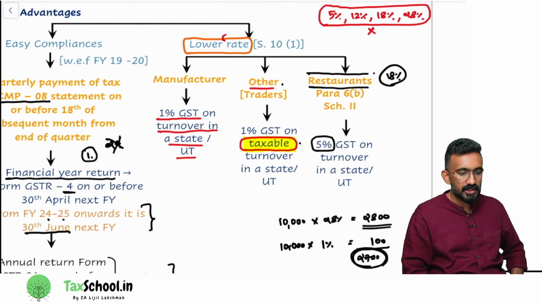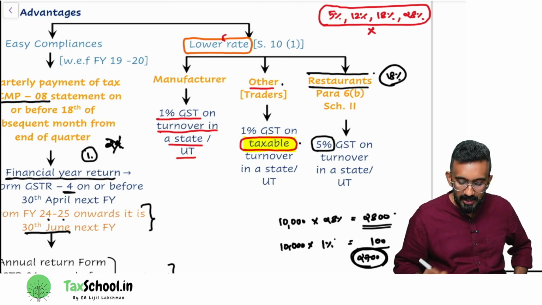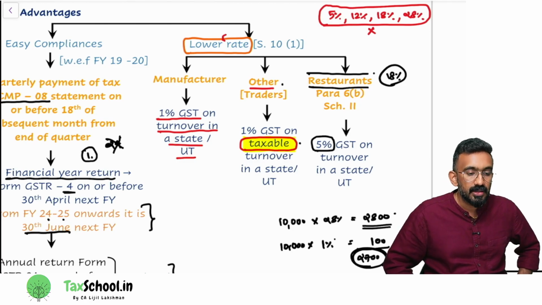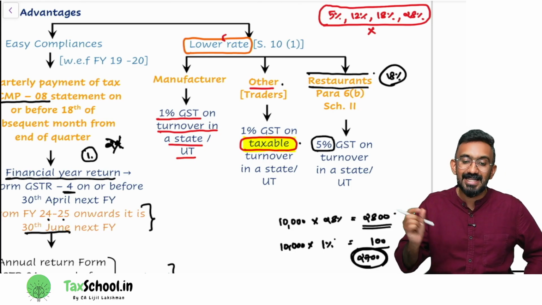Are you guys understanding? It's an actual loss, because they are not paying 28%, they're just paying 1%, 27% loss for the government. Will the government take these losses for Reliance Industries? Should I give this option for Reliance Industries and big companies? No. So this option should only be there for people who are eligible for this option.